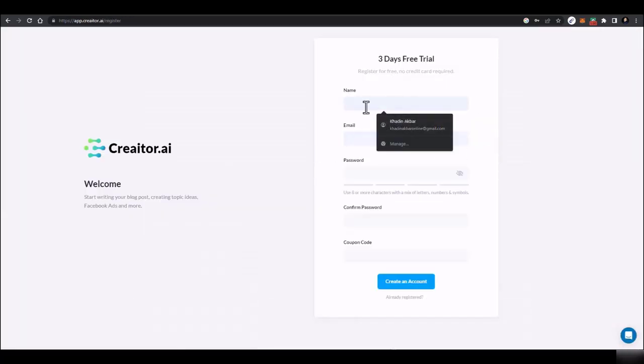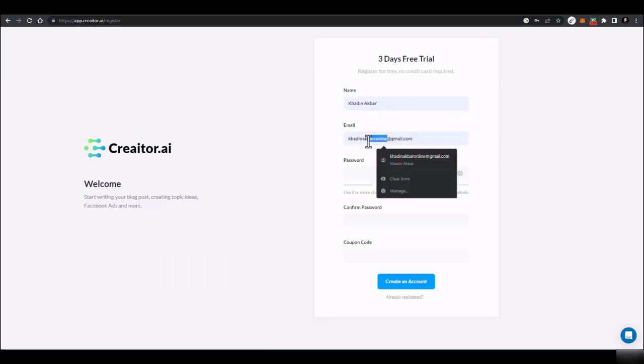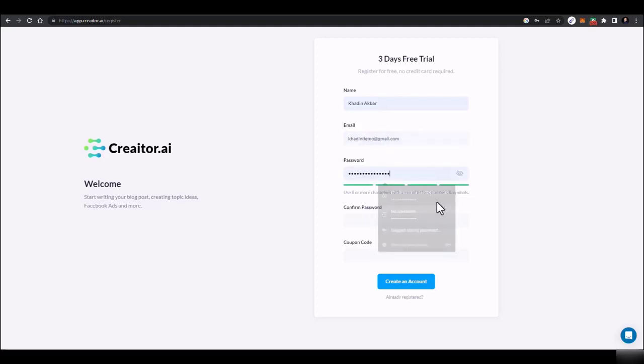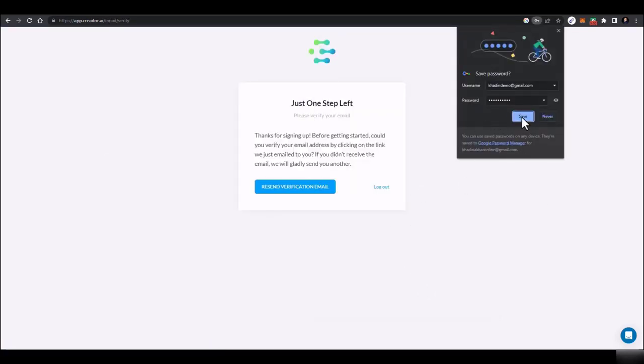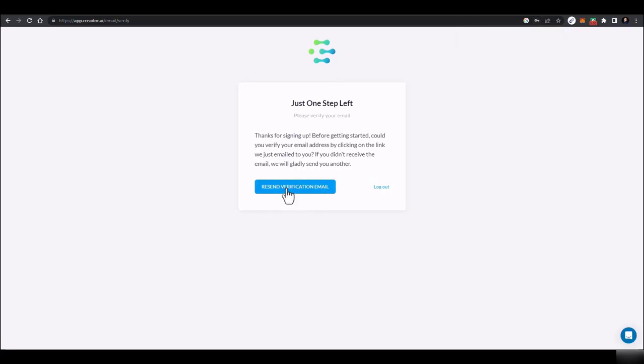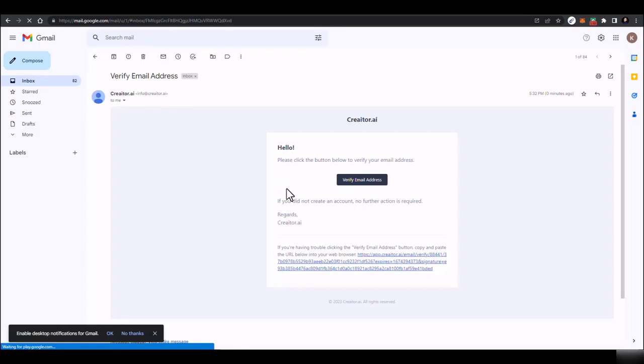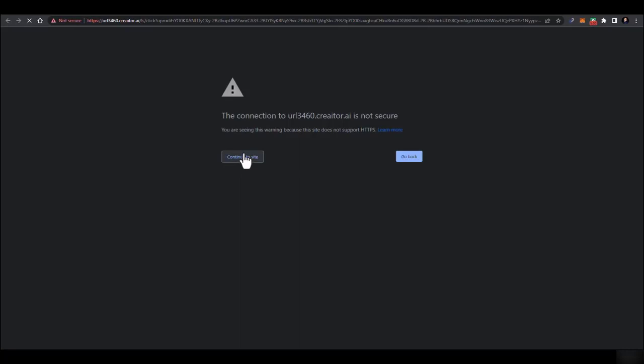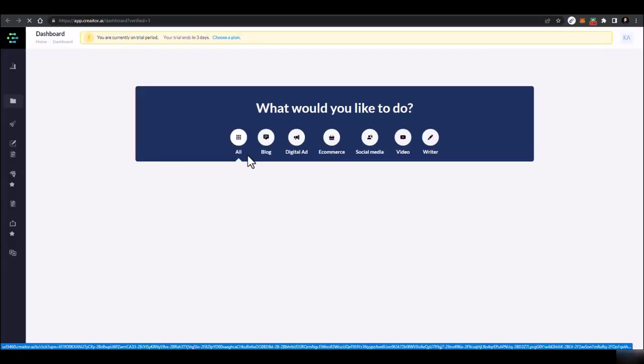here we are on the registration page. Here you have to enter all your details. I'll enter all my details, my email, my other details, and I'm adding the password. So here's the password added, and just click on create account. And here you go, the account has been created. Now you will receive a confirmation email on your email address. And here you go, I just got that verification email, so I'll just click on verify email address, then click on continue to site. It's basically a problem with my network, that's why it's happening.